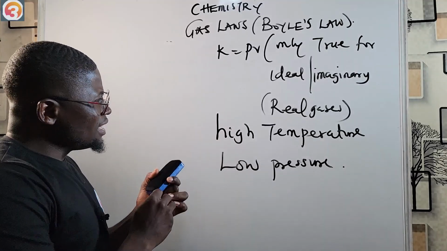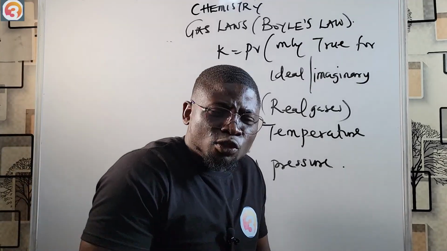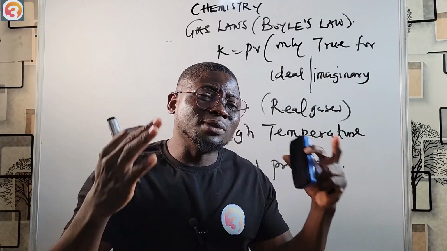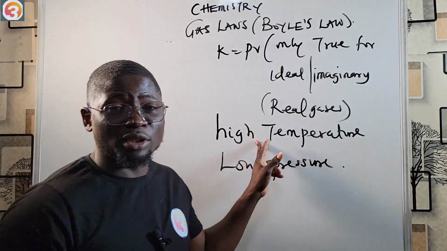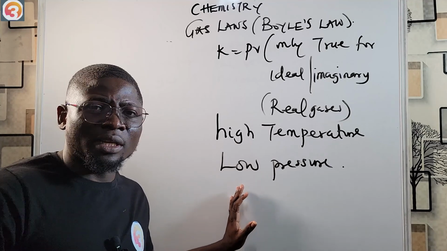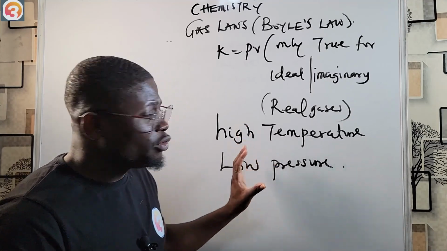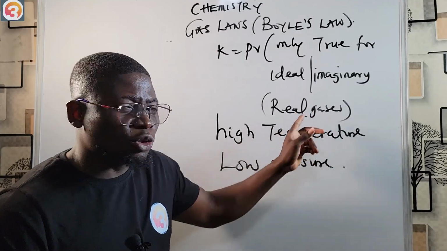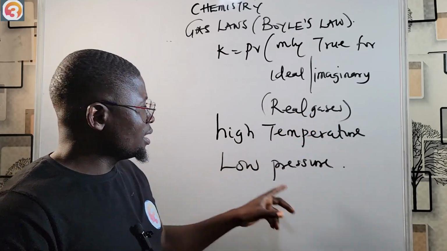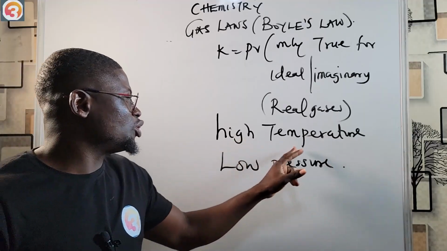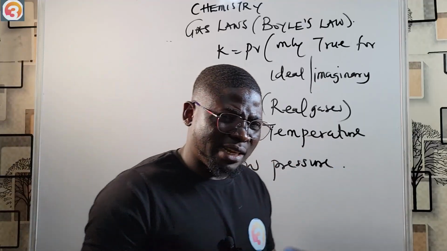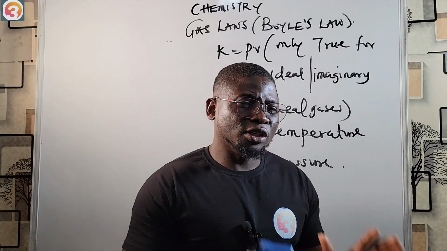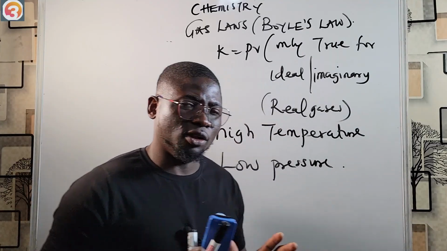So this means that for a real gas to obey Boyle's law, you have to subject the gas to a very high temperature and low pressure. Then if I've done this, PV will be constant. In effect, real gases only obey Boyle's law on the condition of high temperature and low pressure.